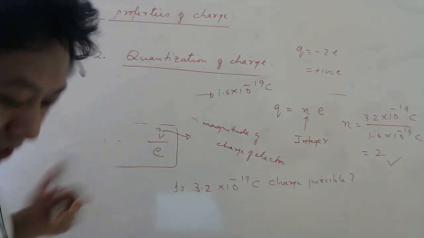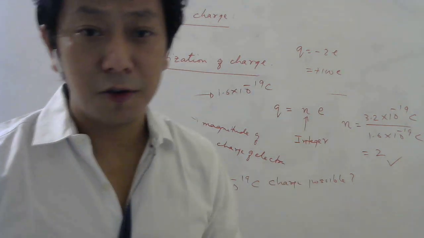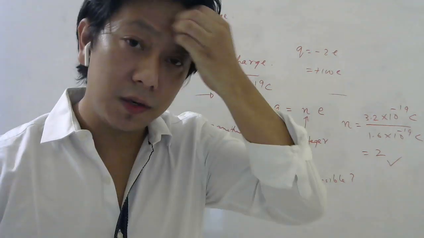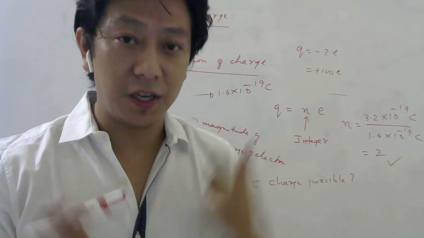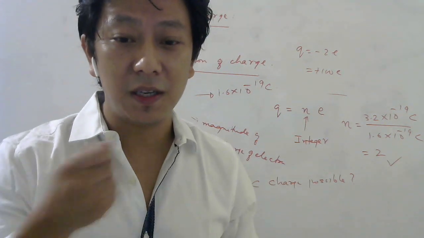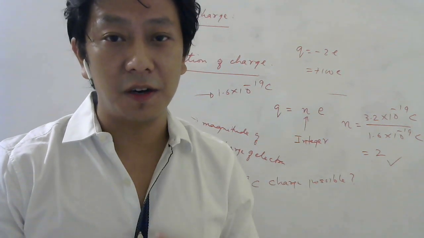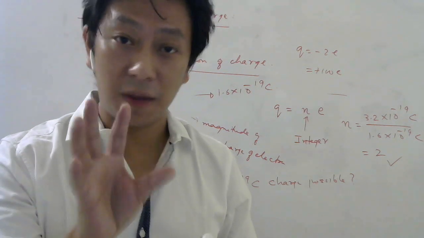Again, a little bit of detail. According to quantization of charge, any charge which you gain or you lose must be some integer times the charge of electron in magnitude.